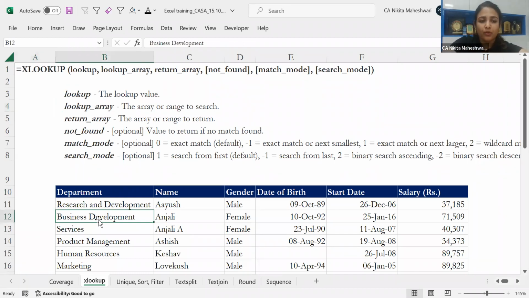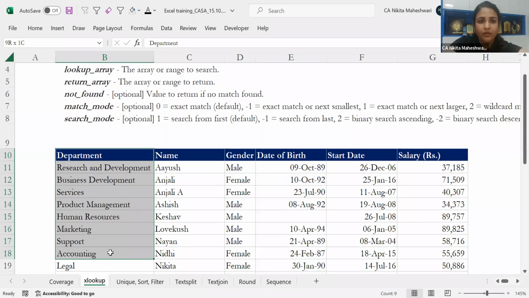So let's say I want to look at business development. That is contained in this particular column. So my B column has the text business development. Ideally, this would be my lookup array. The next is the return array. So basically, once you want me to find business development, you want me to find it in this particular array.